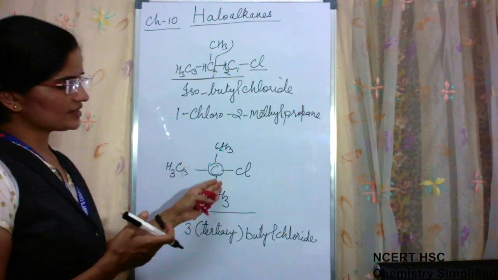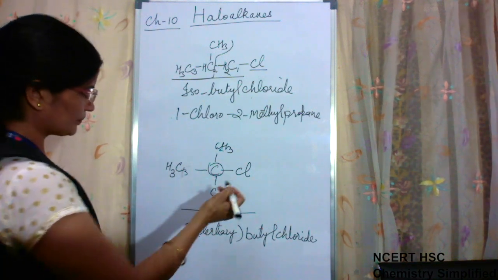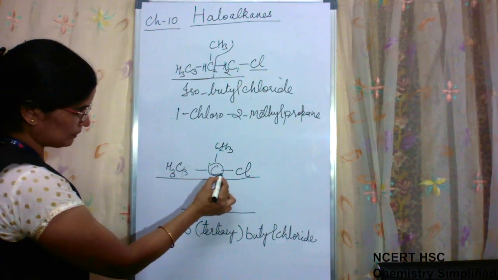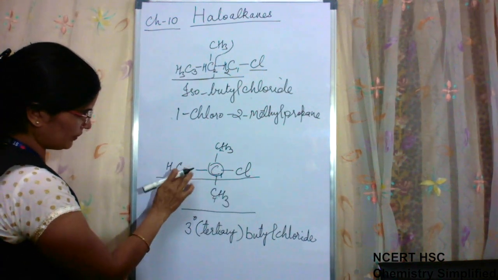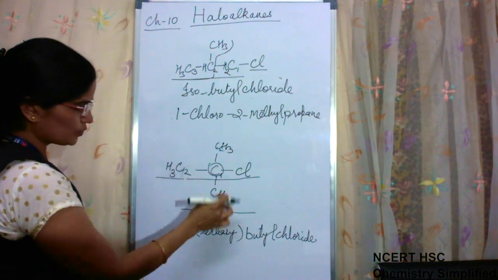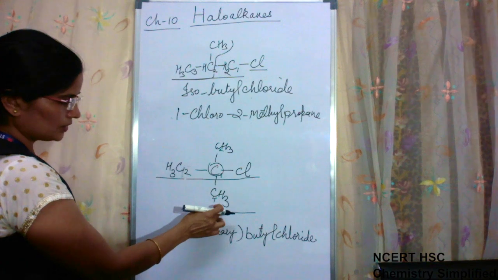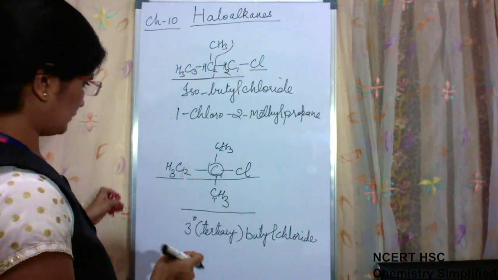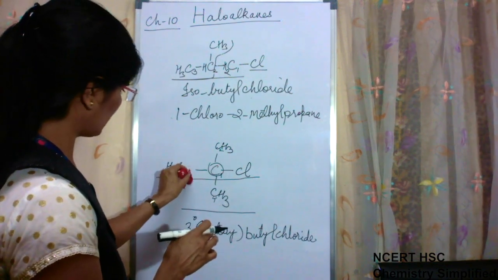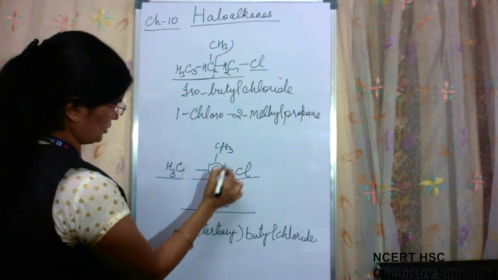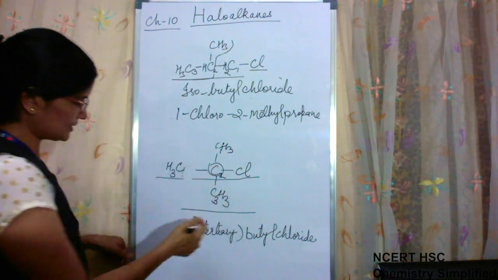If you talk about its IUPAC name, then selection of the longest chain: carbon atom number 1, carbon atom number 2, these two will be considered as branches. Wait. A 3 carbon atom chain will be selected: 1, 2 and 3. Longest chain selection.